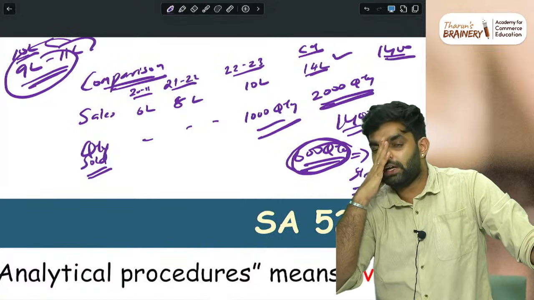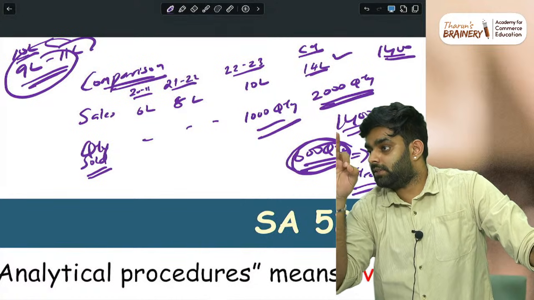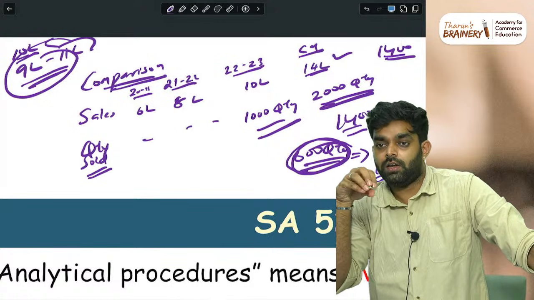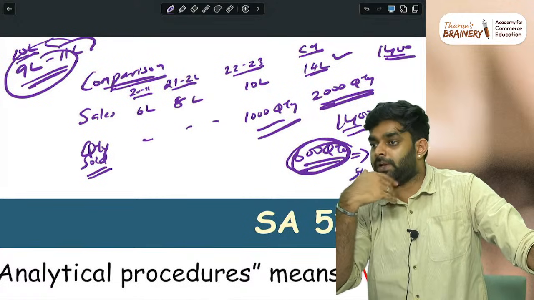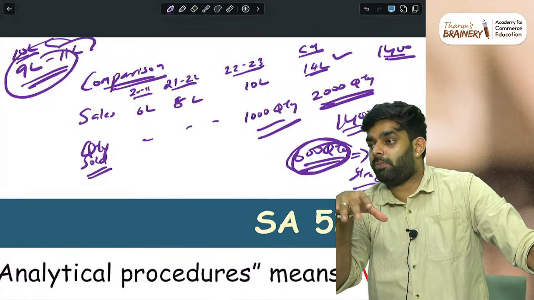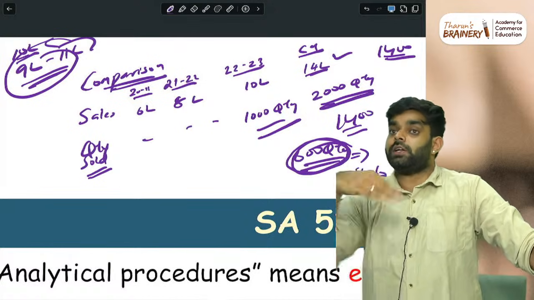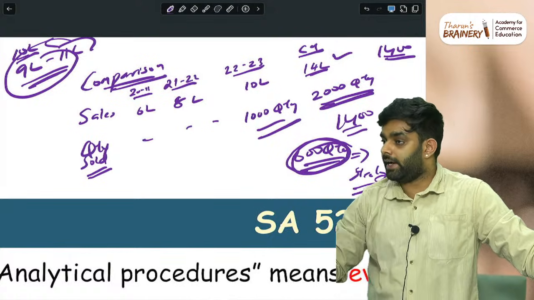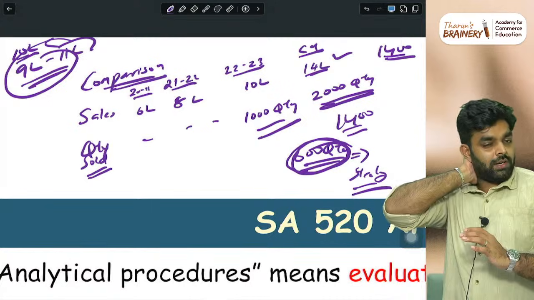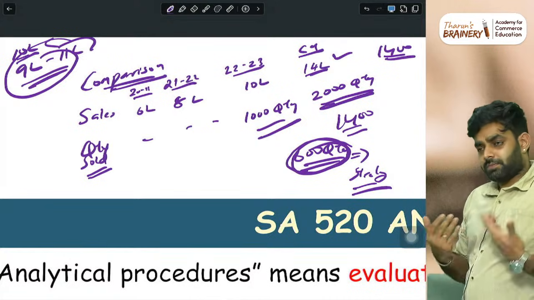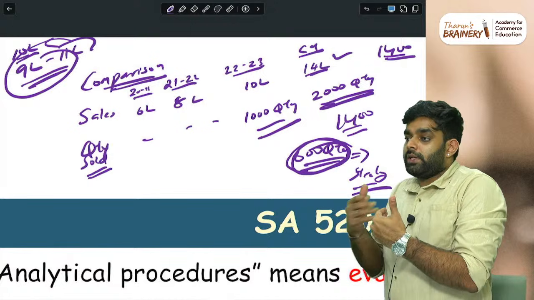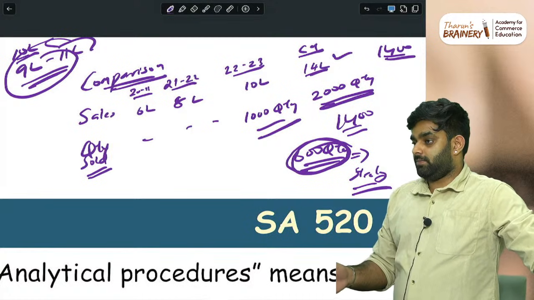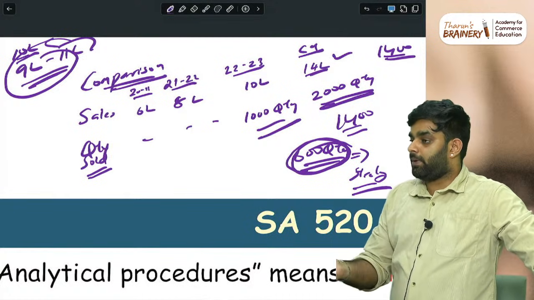Then it can be performed at 3 phases. Number 1, planning phase. Before you start the audit, at the first stage, you will compare your current data with previous year's data and find out where problems are. Like when you see current year sales, a sudden rise is there, not following the trend. Sales is the problem. You identify that as a risky item, and then you do the detailed checking through further audit procedure. Then you can use it during the testing stage, during the process of auditing itself, wherever it is applicable.